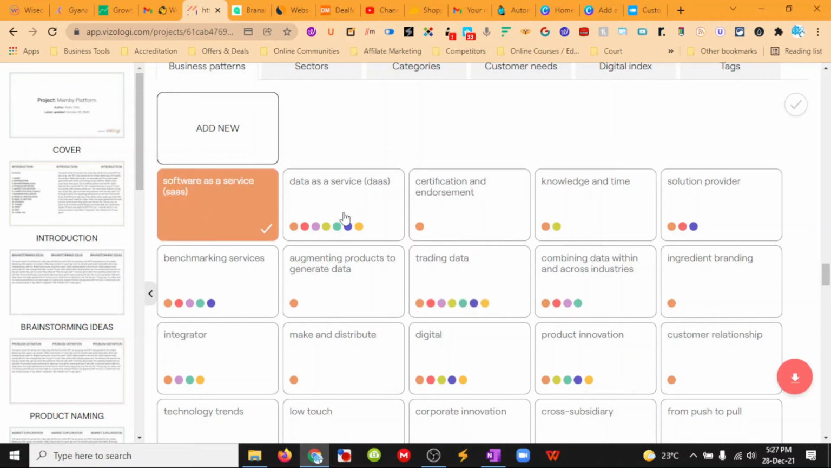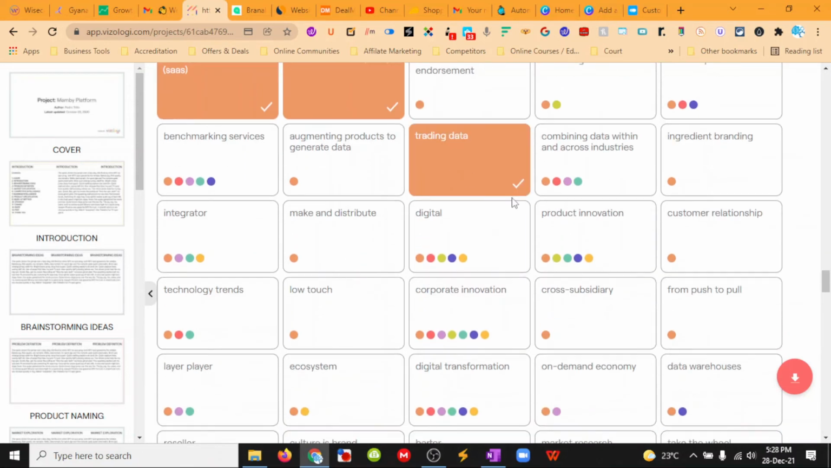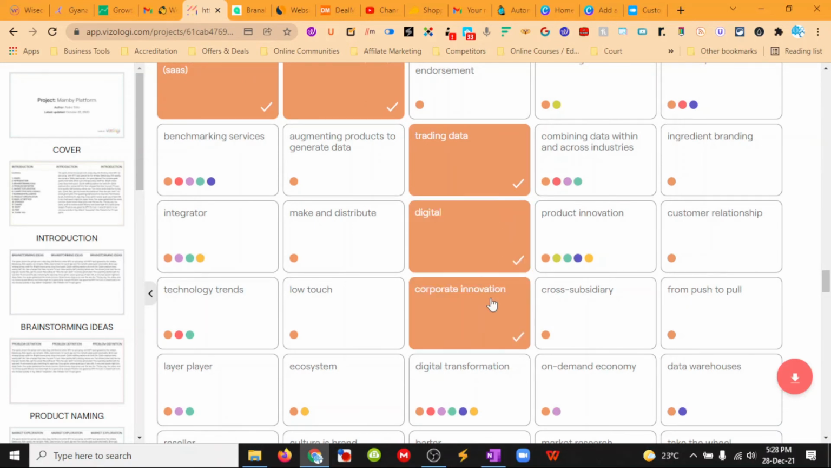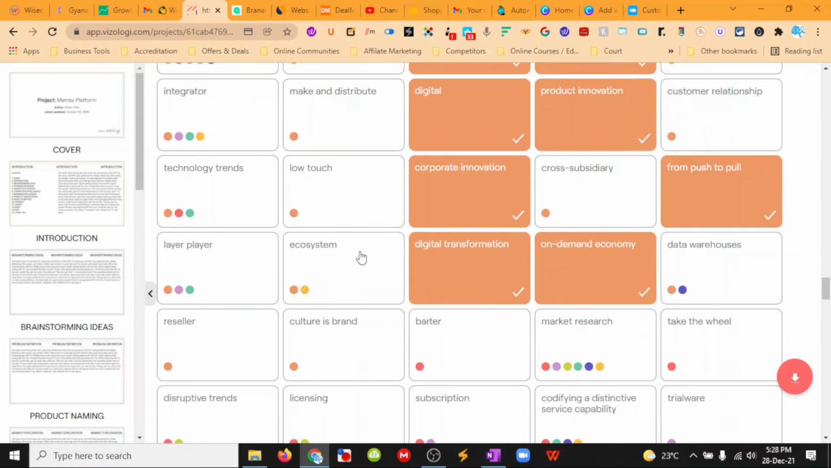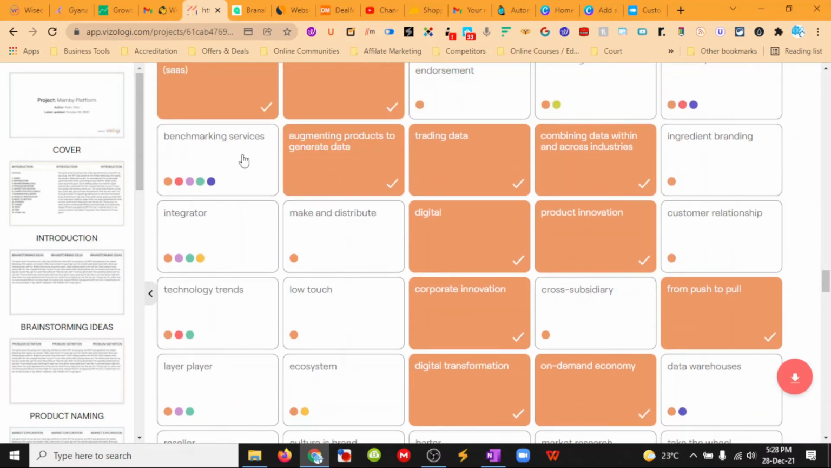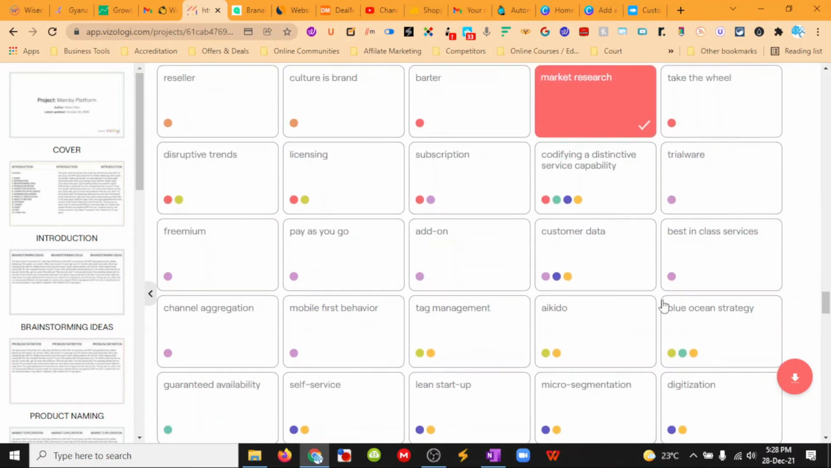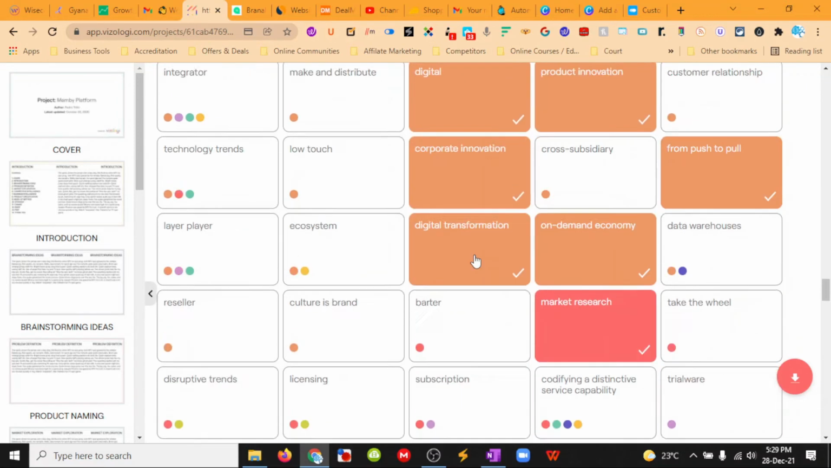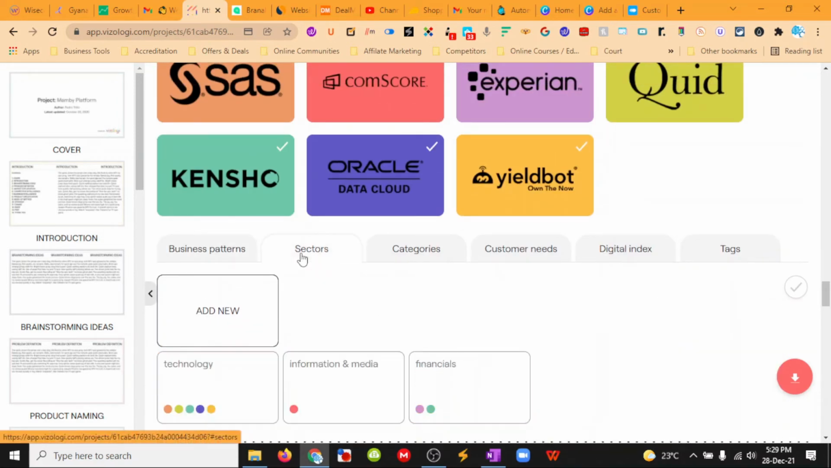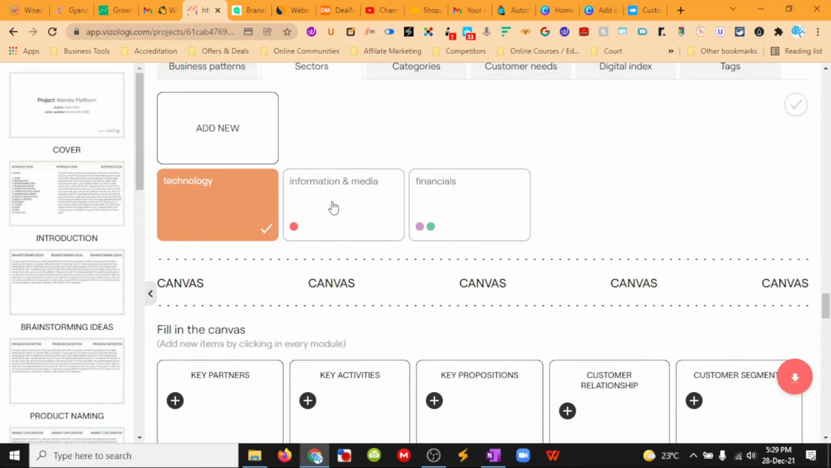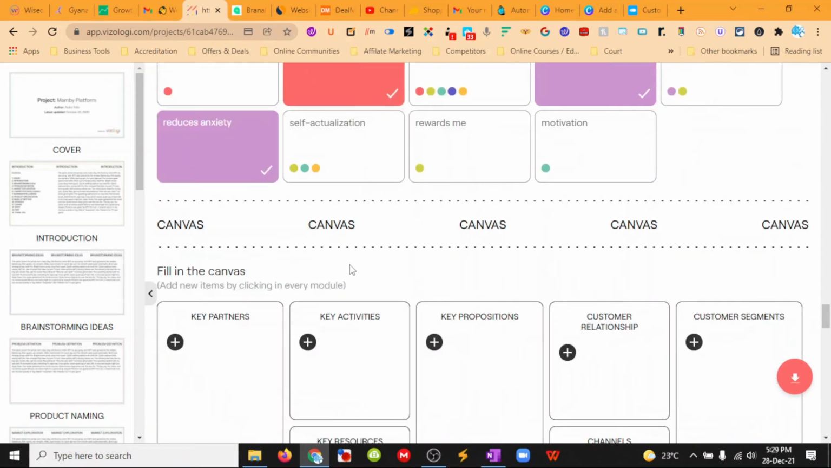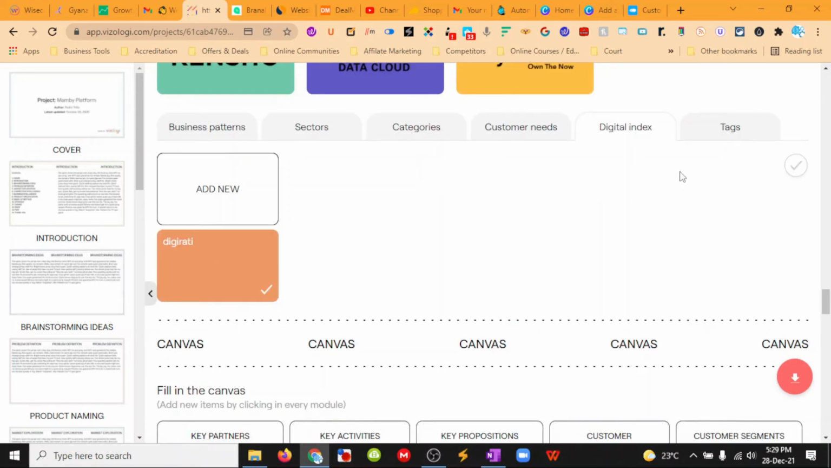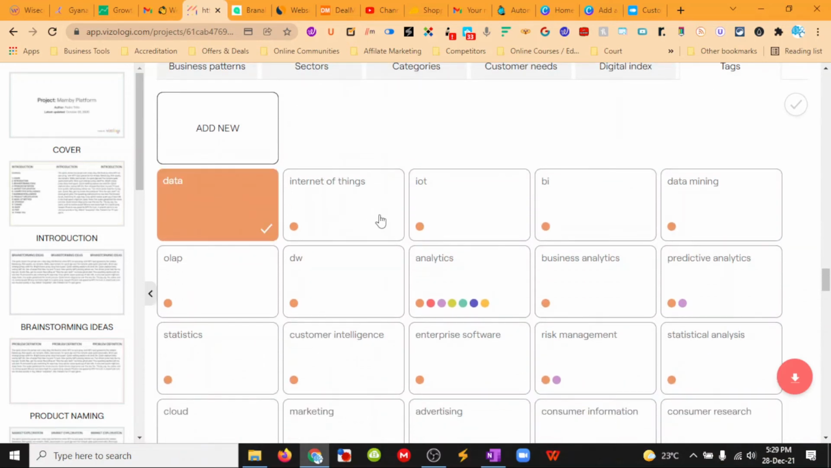So we can go software, data as a service, trading data, digital, corporate innovation, product innovation, combining data within and across industries. Yep. Push to pull. Cool. Technology trends, yeah, cool. Let's see, market research, inspiration. Okay, so I've selected those in the sectors. Let's see, yeah, technology, information, media, data analytics, yep, customer needs. Okay, those, and I don't have any other options, only the one there, so I won't do that.